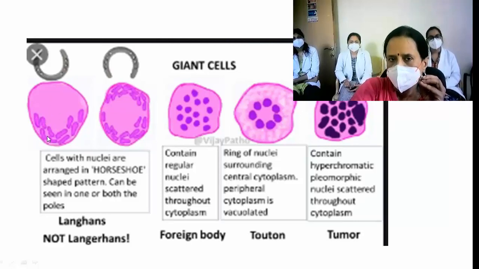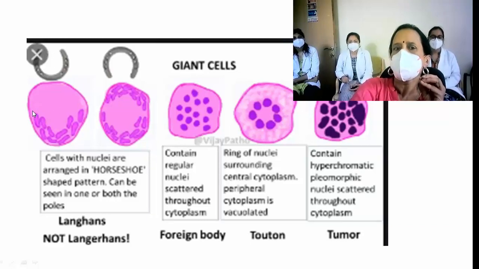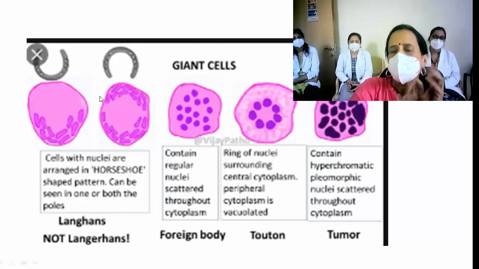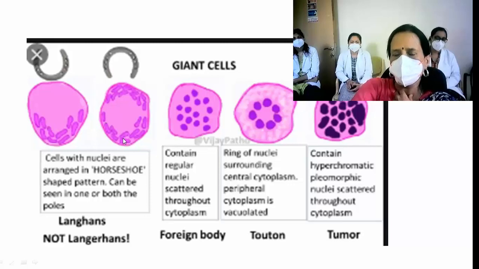And what is this? It resembles a letter C or horseshoe. So we say horseshoe shaped nuclei. Another variety is this horseshoe could be on both sides. So here one C-shaped arrangement of nuclei. Here also it could be C-shaped. Sometimes it could be circular. Entire, you can see the nuclei arranged in a circular manner.